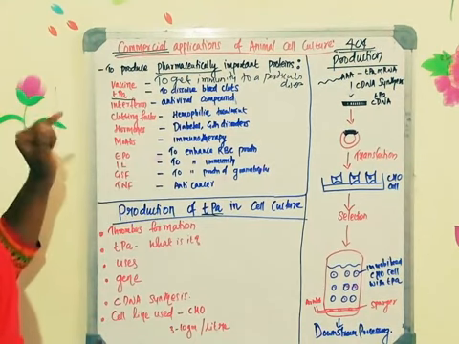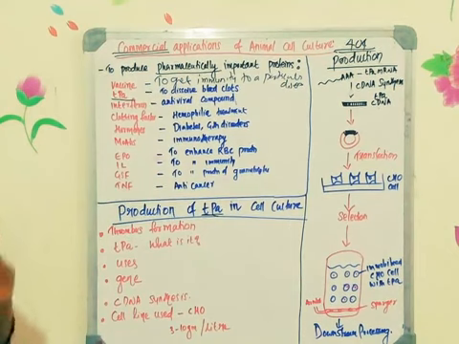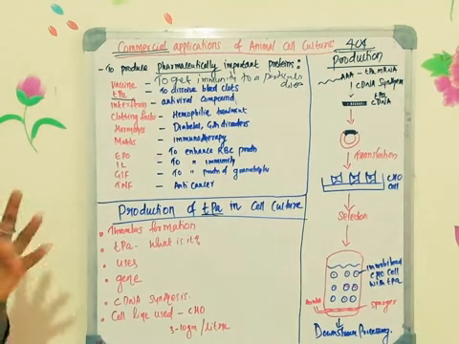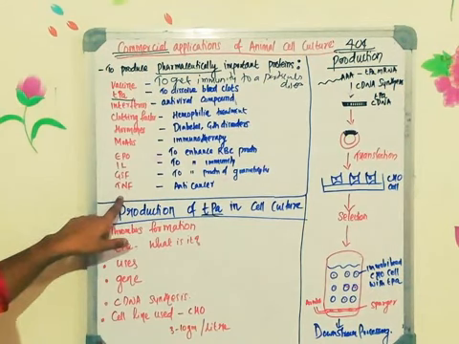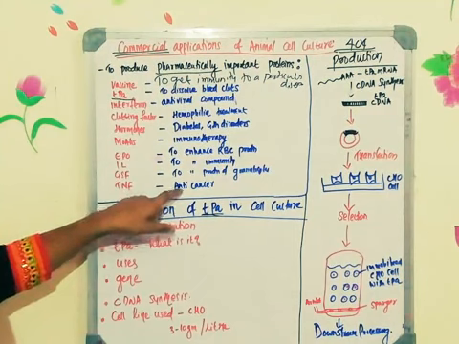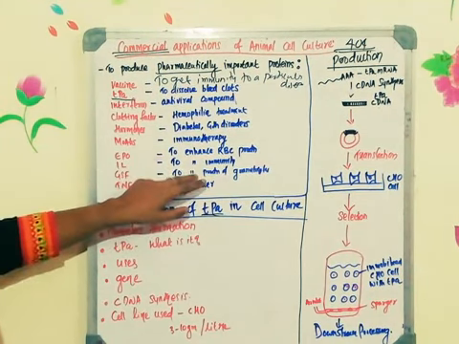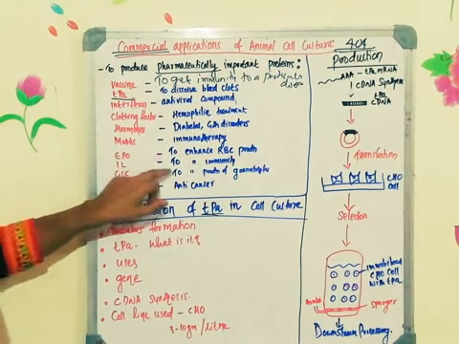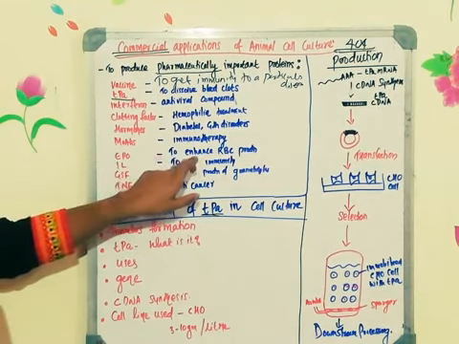Okay. Then GSF and the TNF. GSF is to enhance the production of granulocytes. What is GSF? If you remember, granulocyte colony stimulating factor, or granulocyte stimulating factor, is GSF. TNF is tumor necrosis factor, that is used for treating cancer. So TNF is an anti-cancer agent. GSF is used for producing more number of granulocytes. Then interleukin is used to enhance the immunity, and EPO is used to enhance the RBC production.